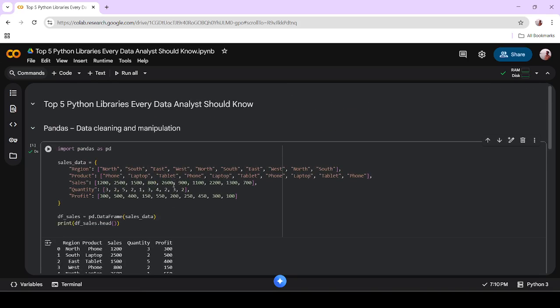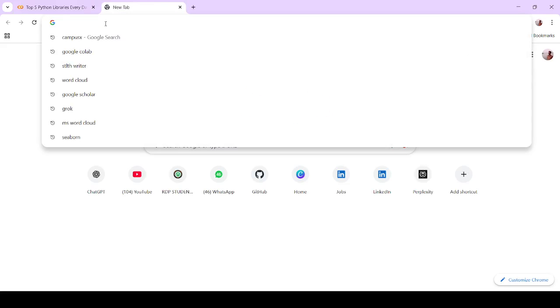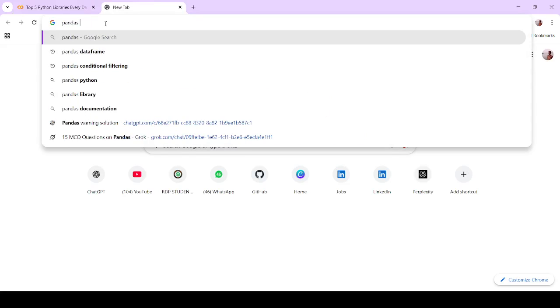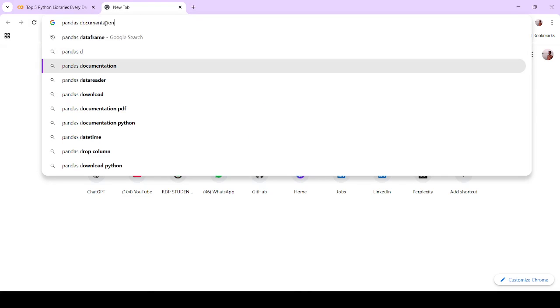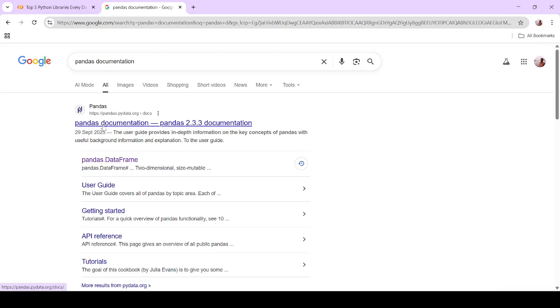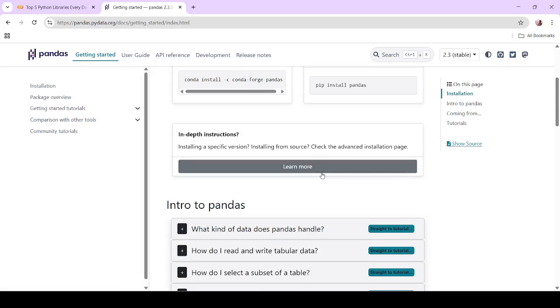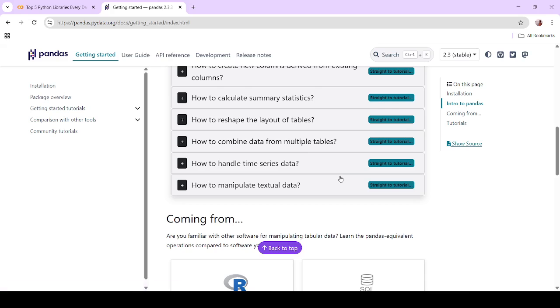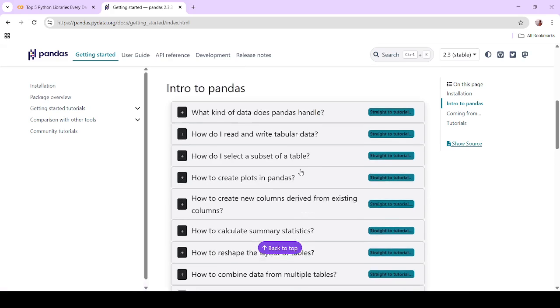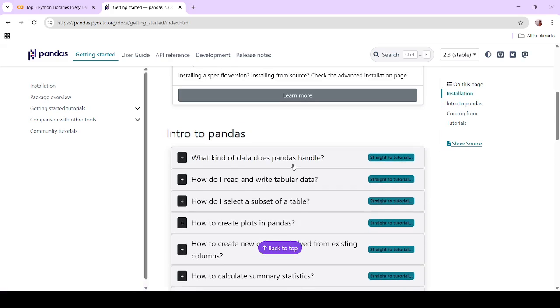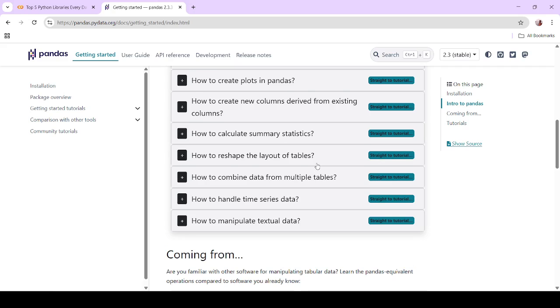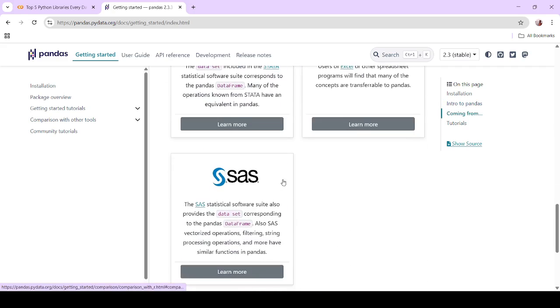So pandas is very important. If you are going to learn pandas, just go to the pandas documentation. You can see how pandas is used. If you click getting started, you can see lots of things, like how to create plots in pandas and what kind of data Python pandas can handle. Lots of things you can see if you go to the documentation.